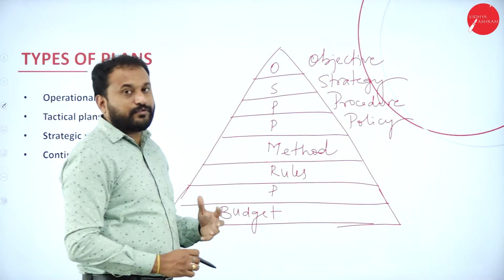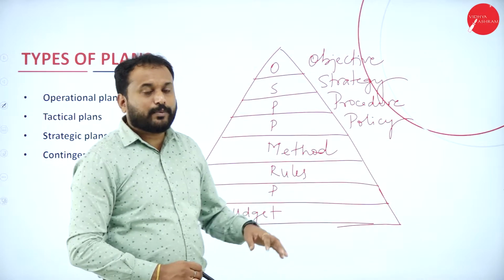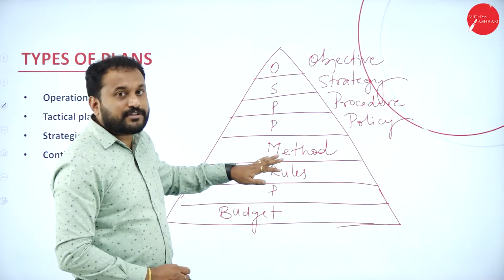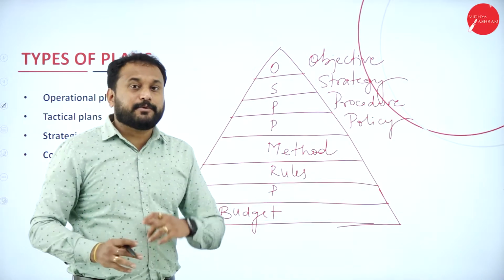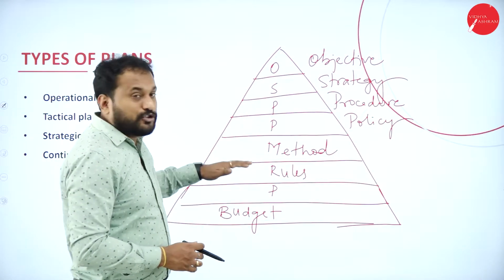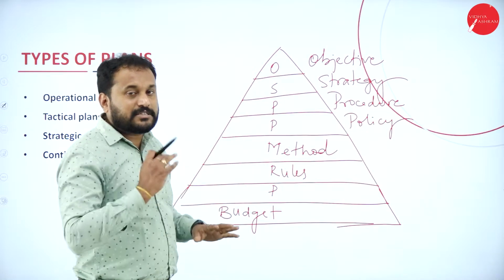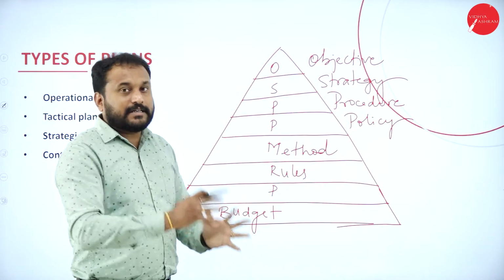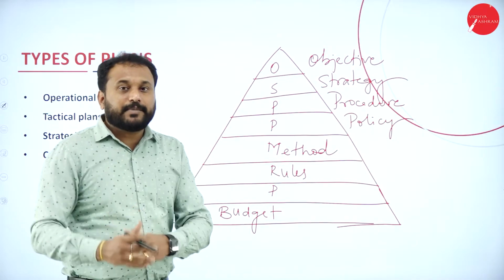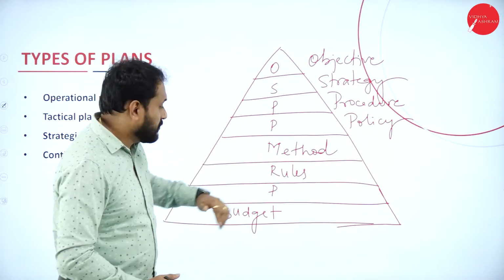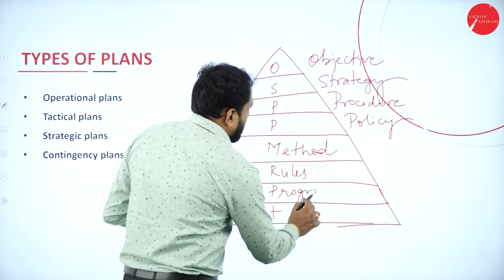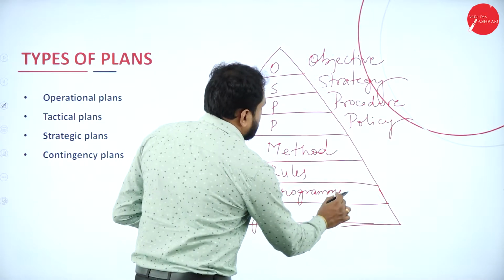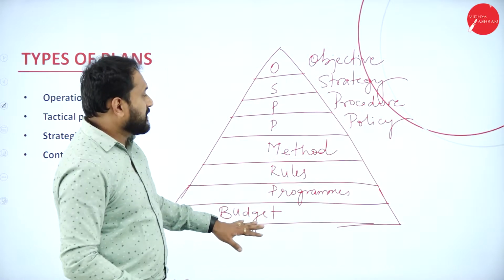Now whenever you go for any plan, students, you should always have rules and regulations you are supposed to follow, and those rules should not be flexible, they should be very rigid. According to your wish, you can't change the rules. Once the rules are done, till the plan is accomplished, you are supposed to maintain the same rules. And then you have the program, and the last one is the budget.